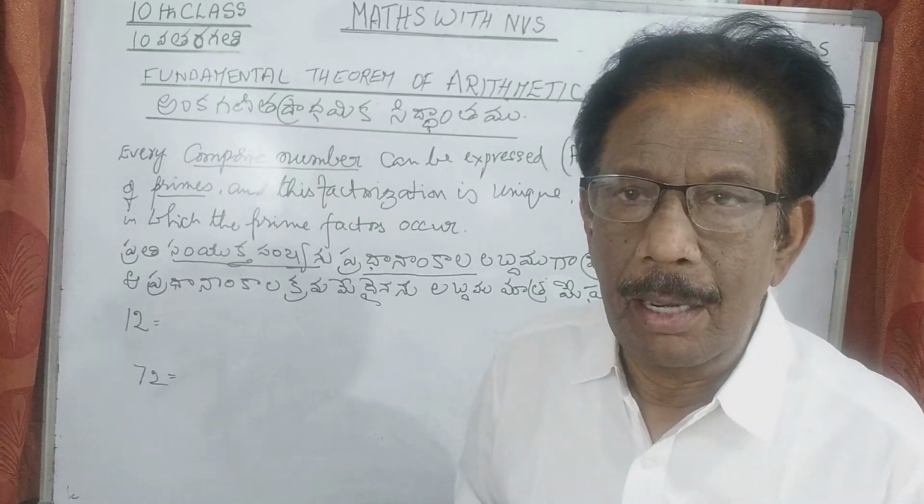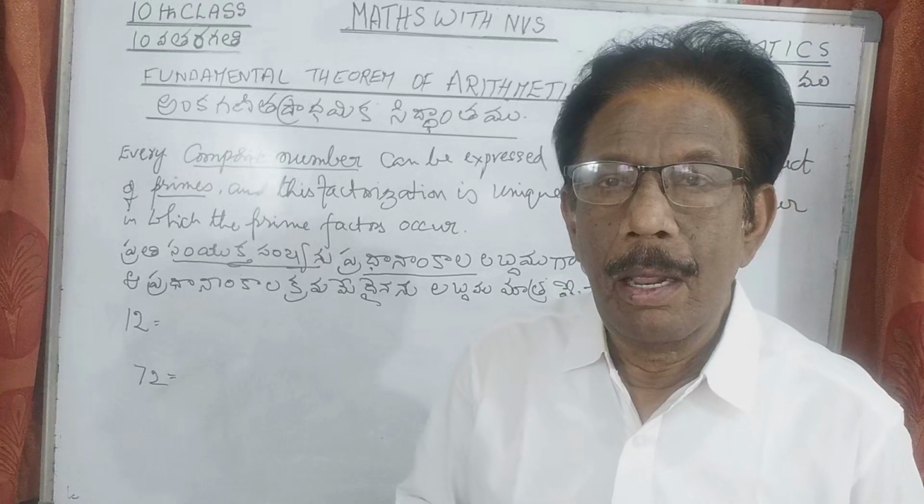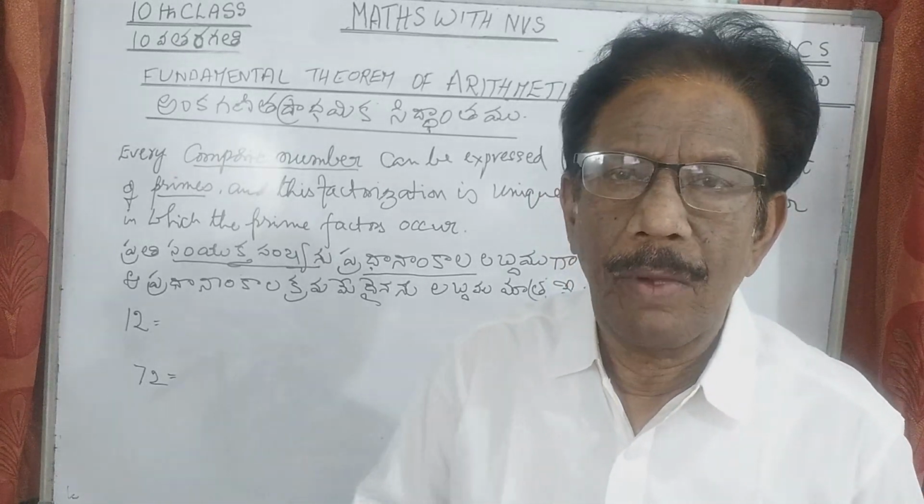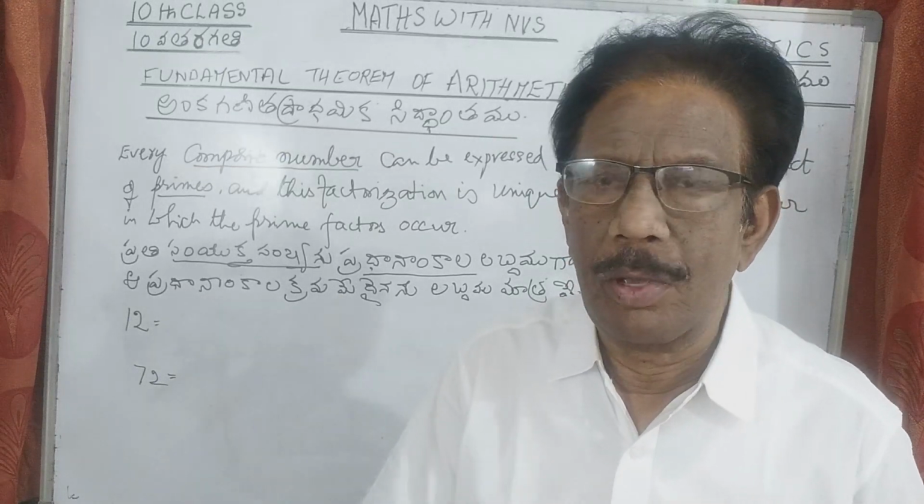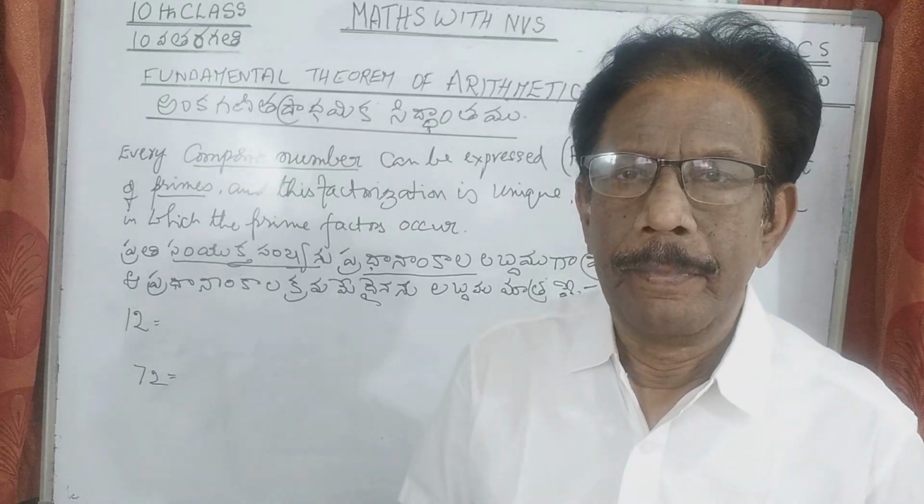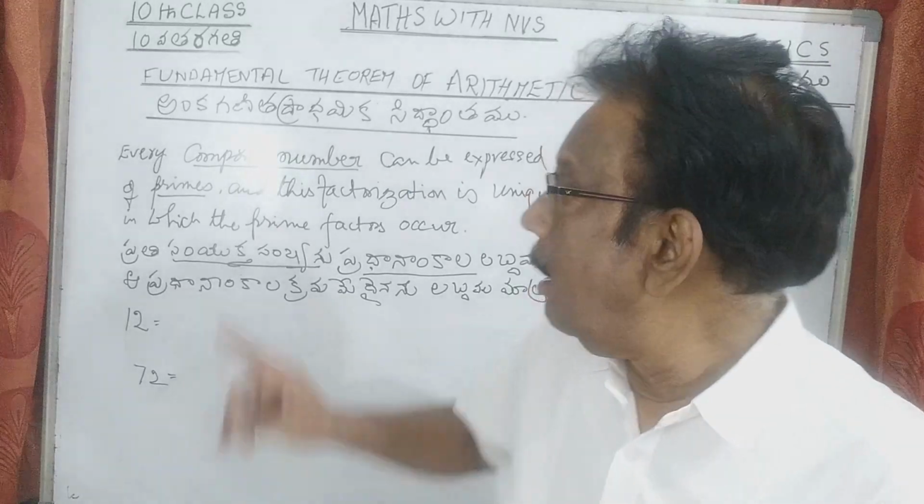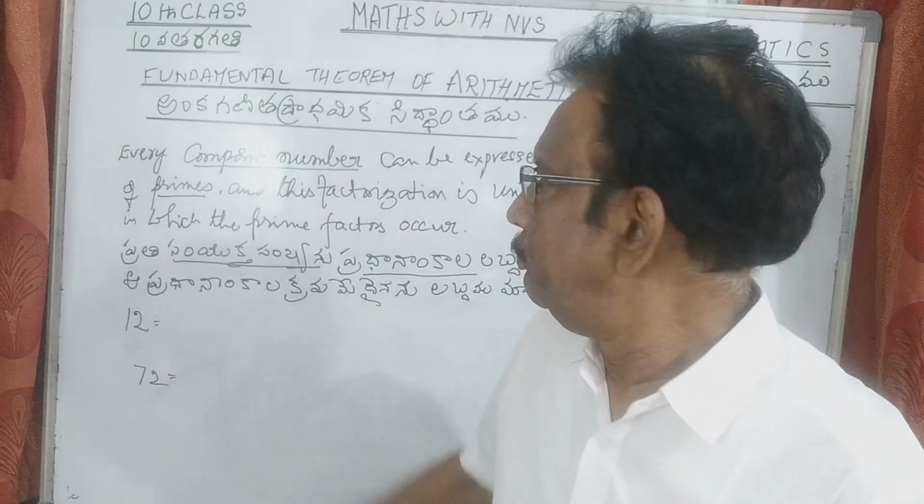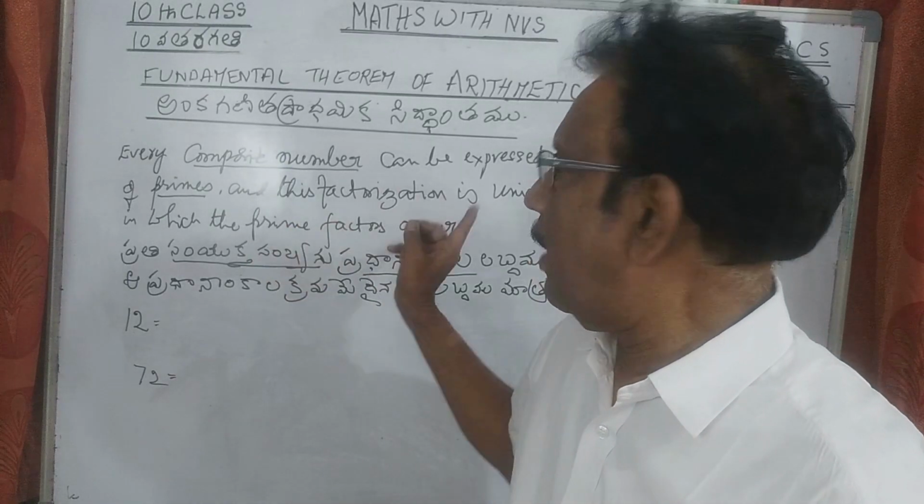Here also he is telling every composite number, not only the ordinary factors, there are two ways. One is any factors, the product of any two numbers, we can see the factors of any number. But here he is telling any composite number can be expressed as a product of primes, and this factorization is unique.